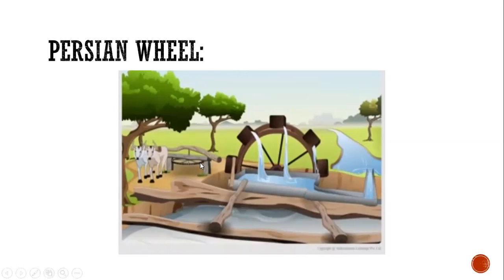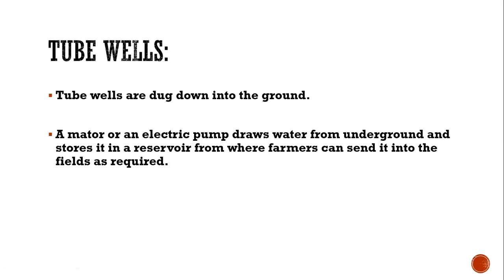This is the well, and the bulls are moving this wheel through which the water is taken out and is stored in this reservoir. From there, it is taken to the farmland like this. So this is the method of irrigation through the Persian wheel.